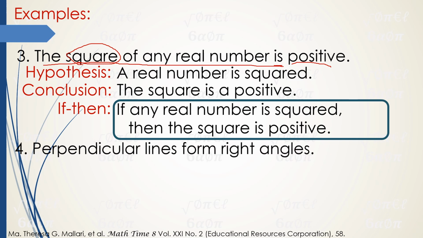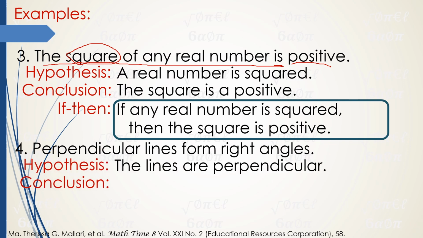For our last example, perpendicular lines form right angles. Hypothesis, the lines are perpendicular. So our hypothesis is the one at the start. Form right angles. So what is formed is a right angle. So this is the effect, the right angle. So for sure this is our conclusion. And this is our hypothesis, perpendicular lines. So the lines are perpendicular. So it is a sentence. The lines are perpendicular. So that's the hypothesis. So put them in a sentence.